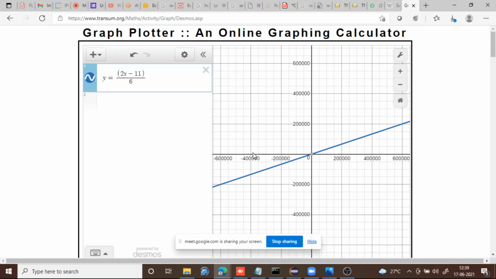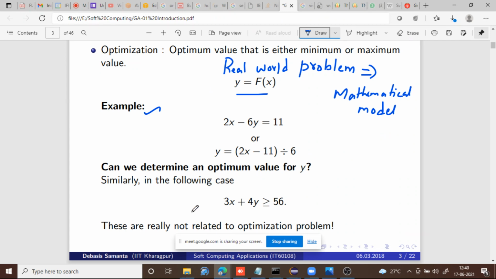As x decreases, y also keeps on decreasing. As you increase x, y also keeps on increasing. There is no standard minimum or maximum point, right? So this type of problem cannot be solved by using a maximization or minimization approach. Basically this is not at all a maximization or a minimization problem. So these are really not related to optimization problems.